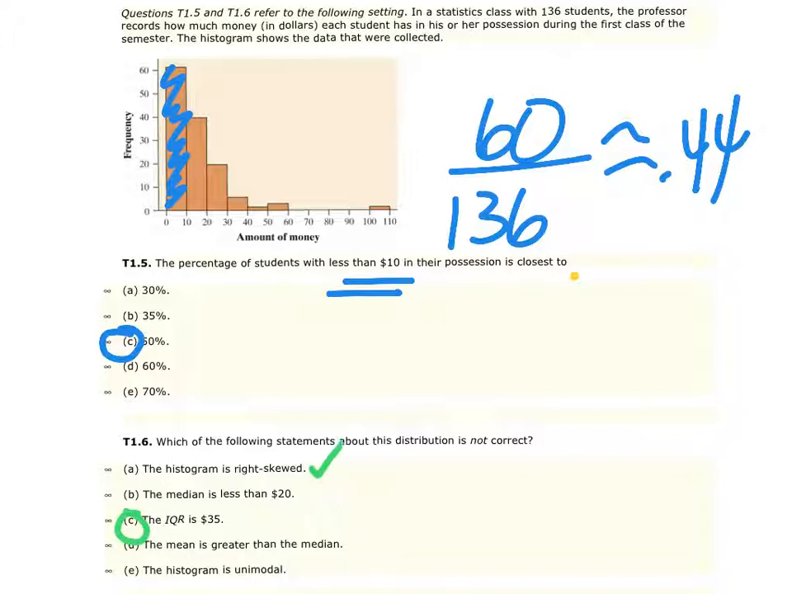Letter A, the histogram is skewed right. What you do, remember, is you follow the tail, so this is skewed right. That's correct. The median is less than $20.